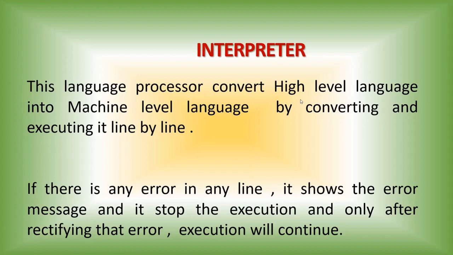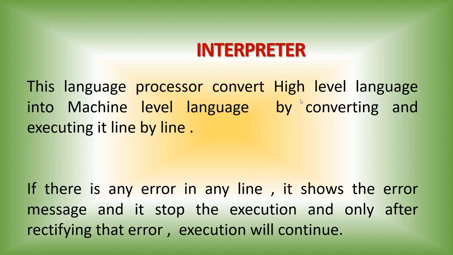Assembler, compiler and interpreter. Assembler will convert assembly level language into machine level language. Compiler and interpreter both will convert high level language into machine level language, but the conversion method is different. The compiler will convert the entire program into machine level language and show all the errors together.